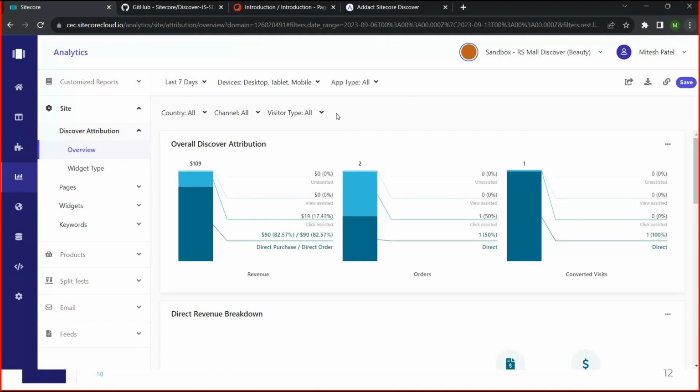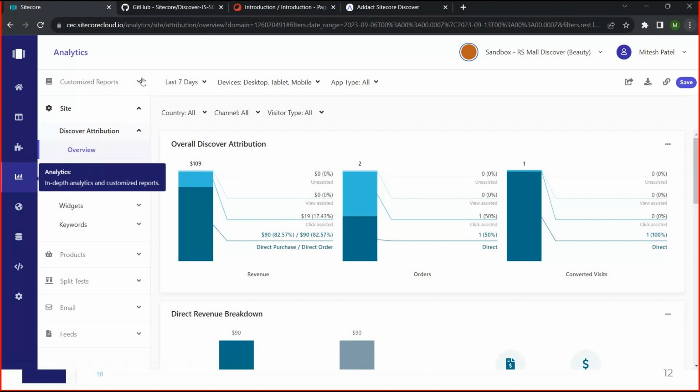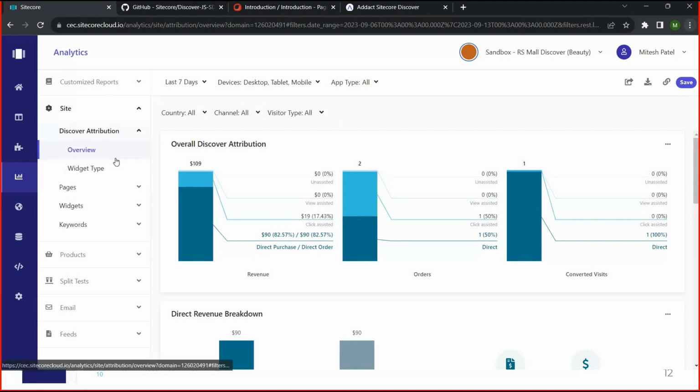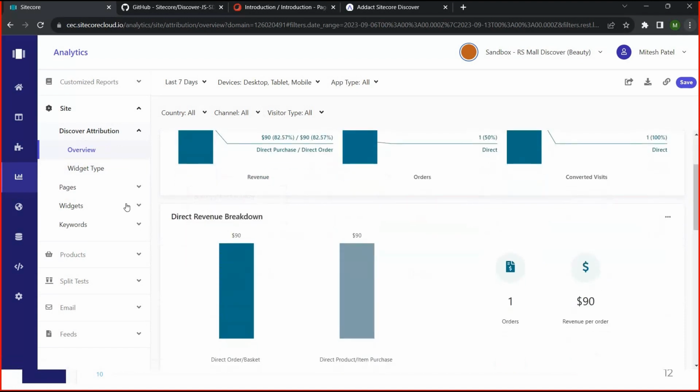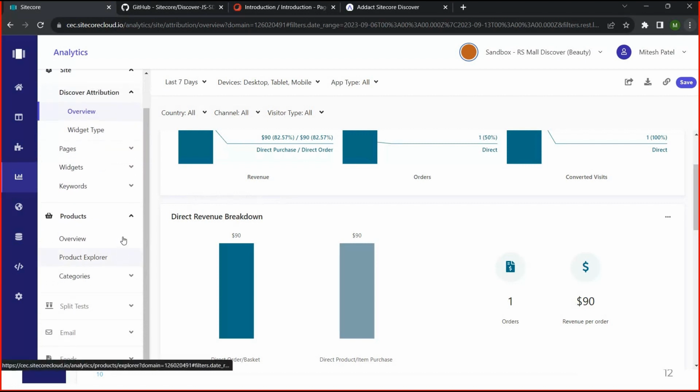So analytics, you can see on the home page, when we log in to the system, at that time we can get an overview of the analytics. But Sitecore Discover has provided a separate menu for analytics, and it has provided so many reports. Like you can see overview reports, page wise report, widget wise report, keyword wise report, any specific product. Because we have thousands of products in these systems, we have to identify which products are performing very well. Merchandisers and business users want to know which products or which categories are performing very well.